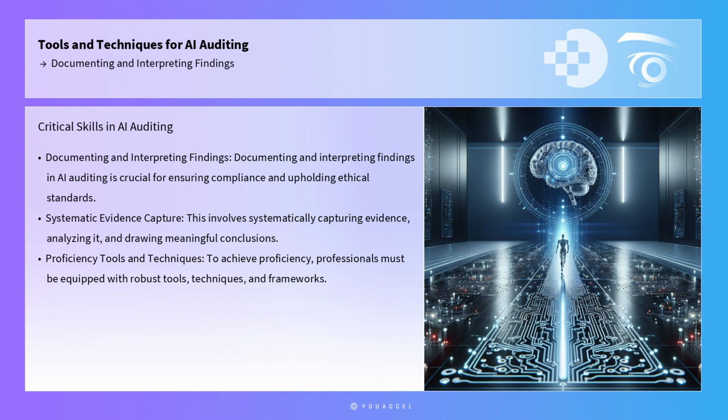Documenting and interpreting findings in the context of AI auditing is a critical skill for professionals aiming to ensure compliance and uphold ethical standards. This aspect of AI auditing involves systematically capturing evidence, analyzing it, and drawing meaningful conclusions that inform decision-making processes. To achieve proficiency in this area, professionals must be equipped with robust tools, techniques, and frameworks that enhance their ability to address real-world challenges effectively.